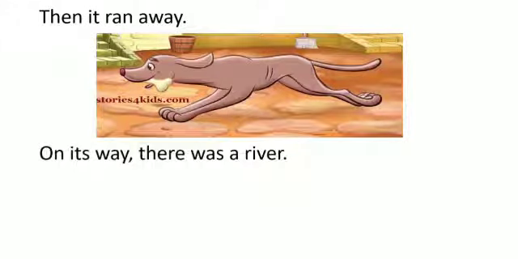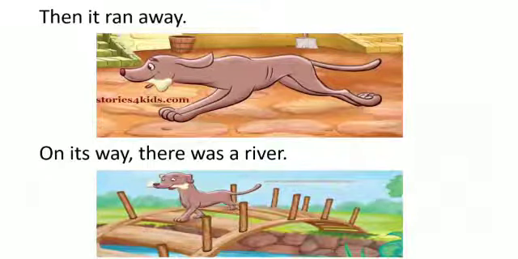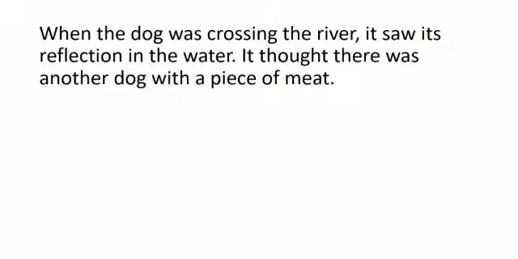Okay. When the dog was going, what happened? On its way, there was a river. In the picture, you can see there is a river and the dog is crossing the river over the bridge.